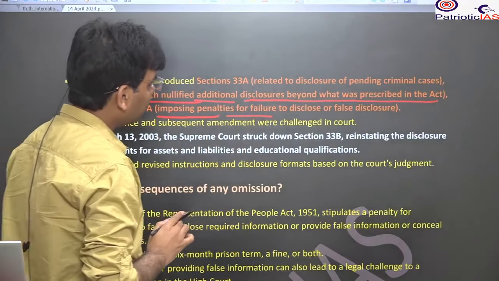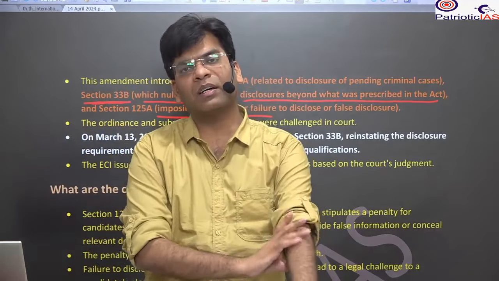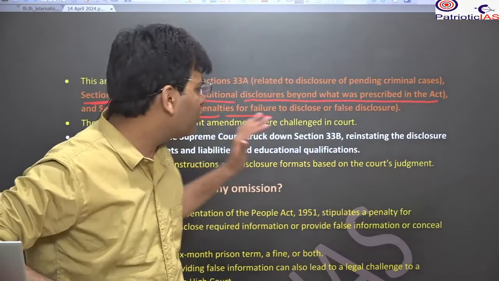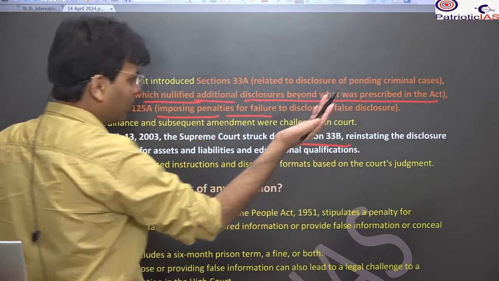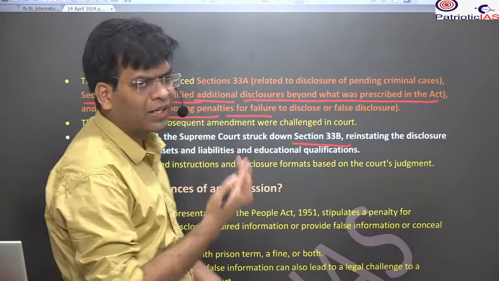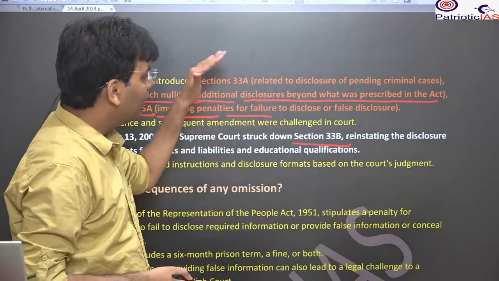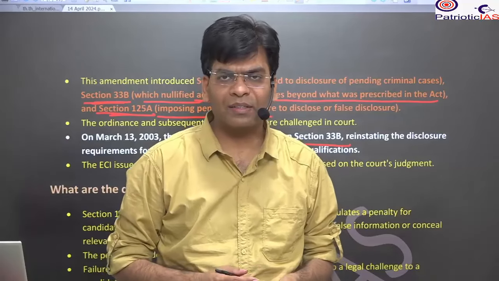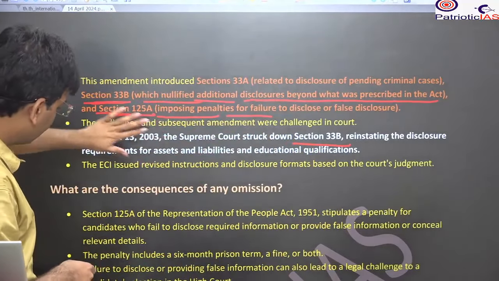So again a case was filed against this amendment, this ordinance, and the Supreme Court struck down Section 33B. The Supreme Court said the imposition of a penalty is well and good, but you have nullified the law, the disclosure beyond what is prescribed in the Act. So this is the evolutionary phase. This was the first thing.